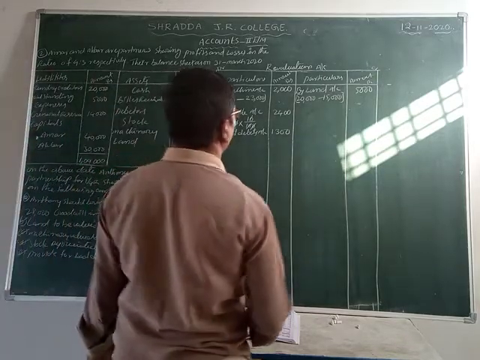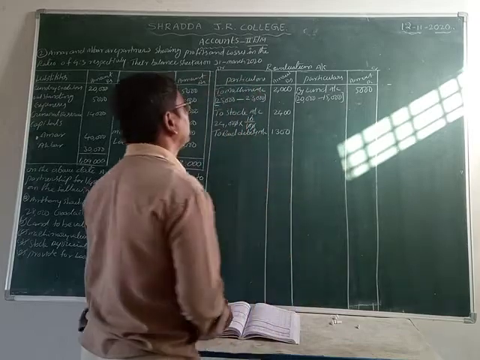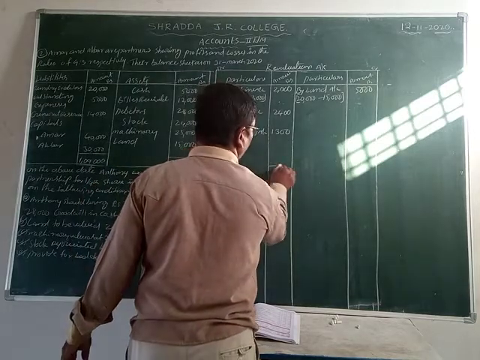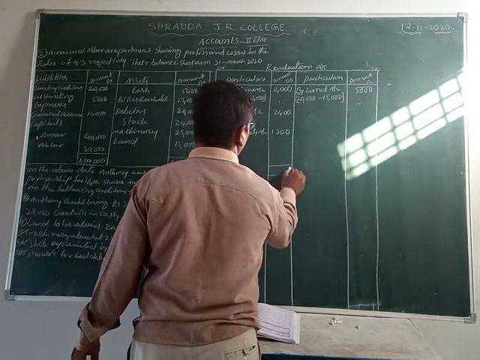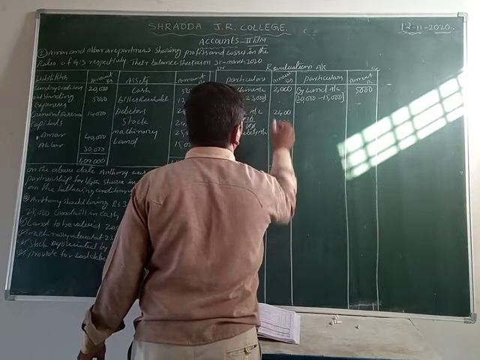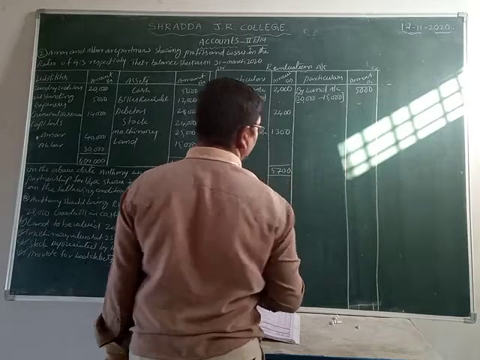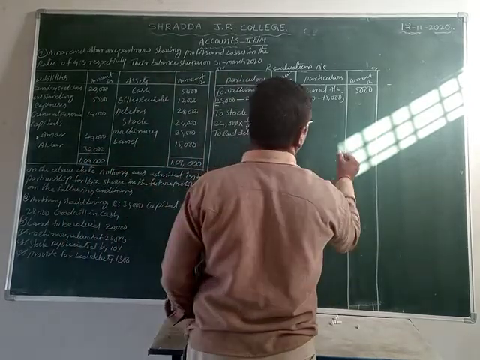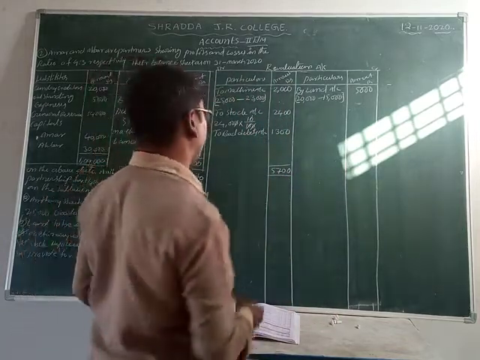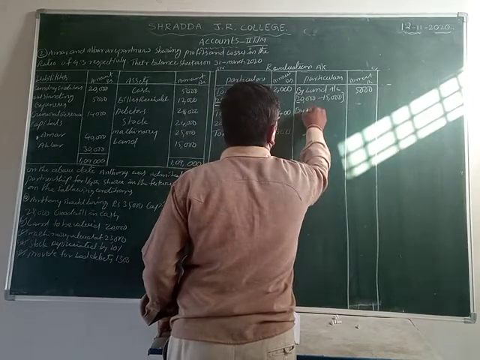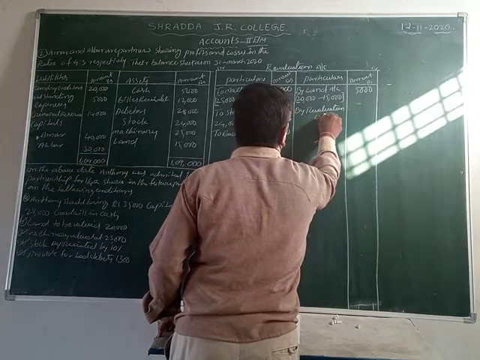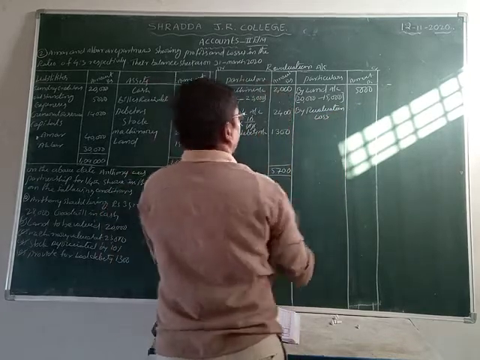Now we can close that. Which side is heavy in value? Let us say debit side is heavy in value. Let us take the total amount. 4 plus 3, 7, 2 plus 2, 4 plus 1, 5. 5,700 rupees is there. Now here it is 5,000 rupees only. What can we make here? Revaluation loss. Let us write down revaluation loss, isn't it?